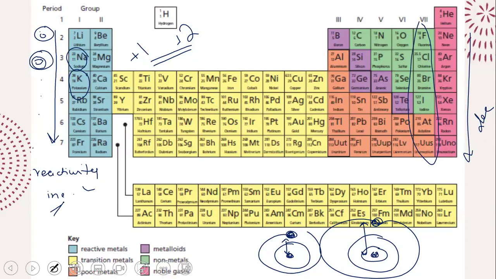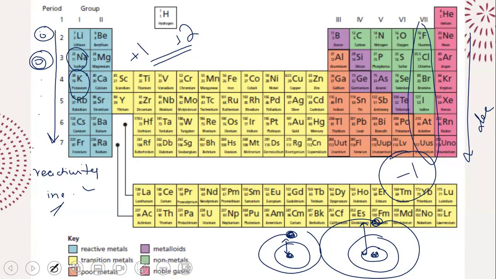As we go down the group, the number of shells increase. Same thing that I just said about metals. But why? Why are they becoming less reactive, but they're becoming more reactive? Same thing is happening. They're both increasing in terms of number of shells. The reason is that group 7 makes a negative ion. So they have to gain electrons. If they want to become a negative ion, they have to gain electrons.